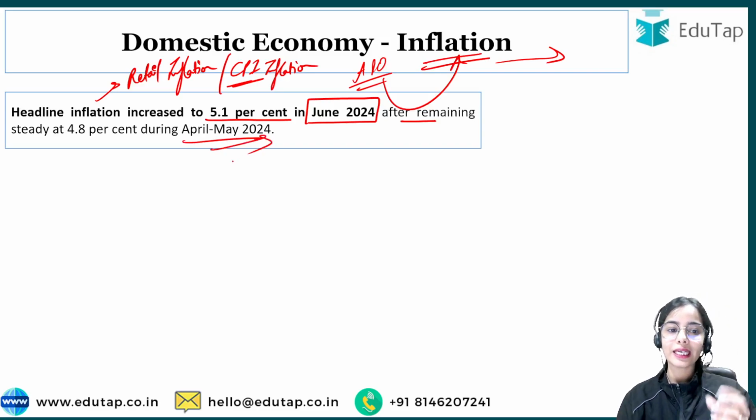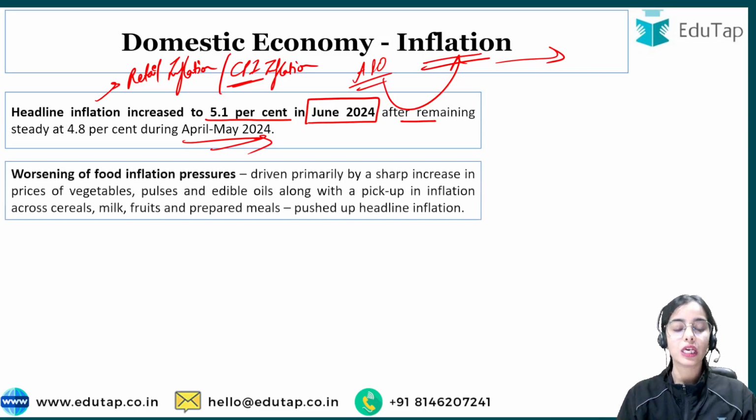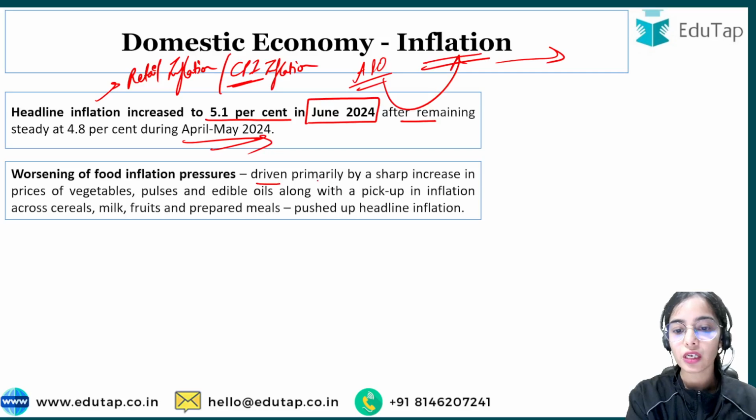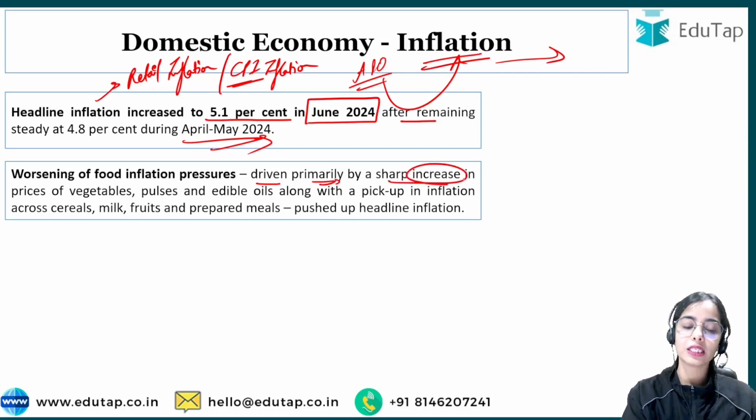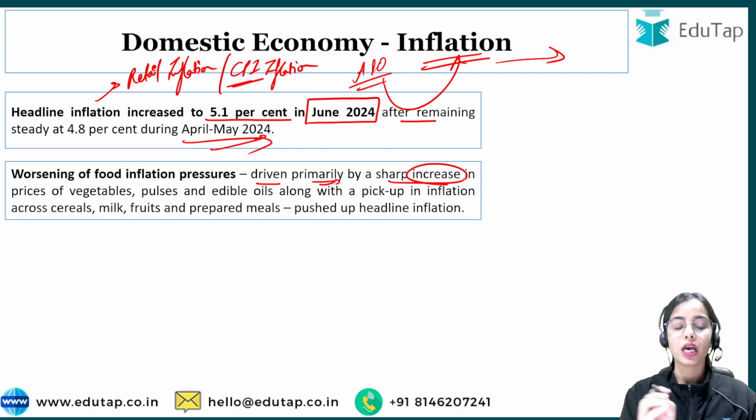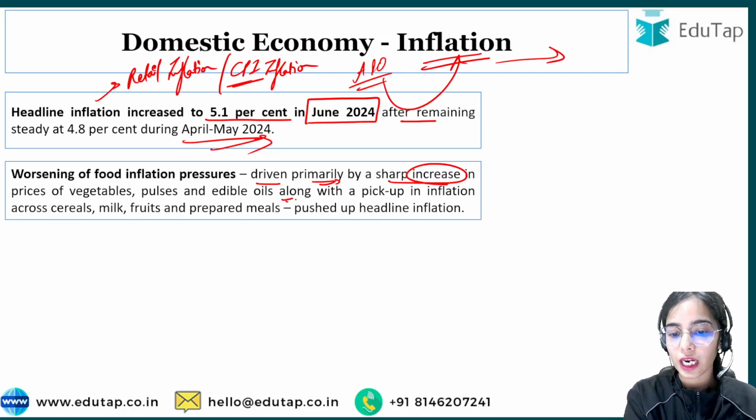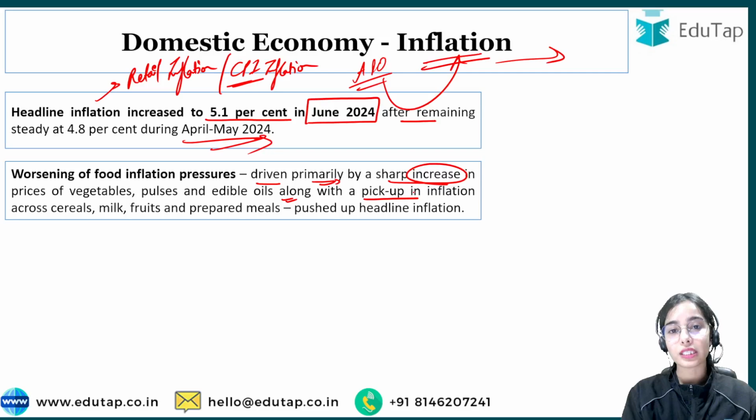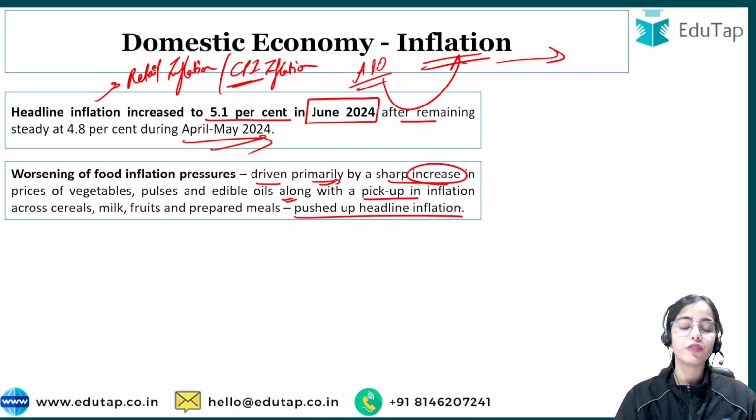This has happened mainly because of worsening food inflation pressures, driven primarily by a sharp increase in the prices of vegetables, pulses, and edible oil, along with a pickup in inflation across cereals, milk, fruits, and prepared meals. This has pushed up the headline inflation.